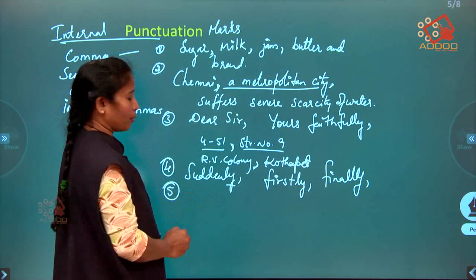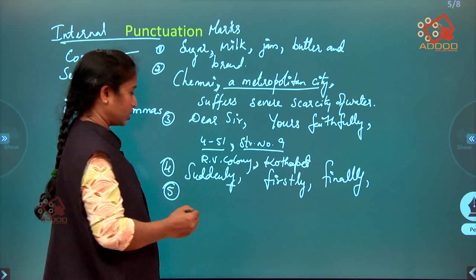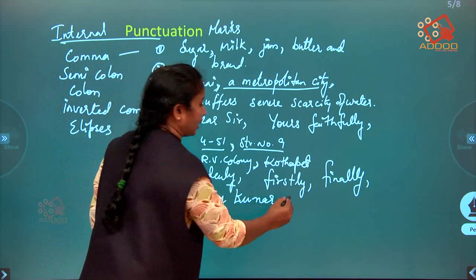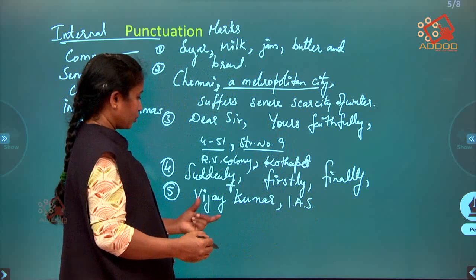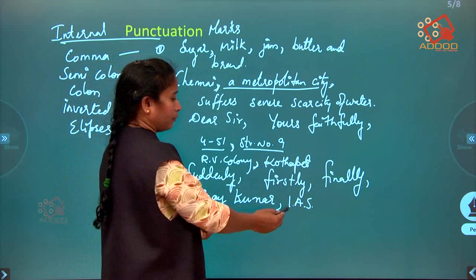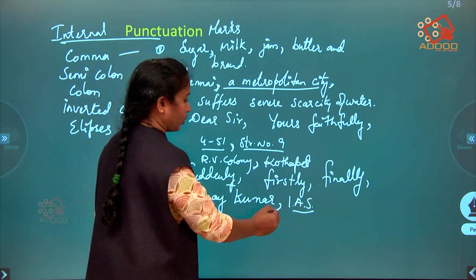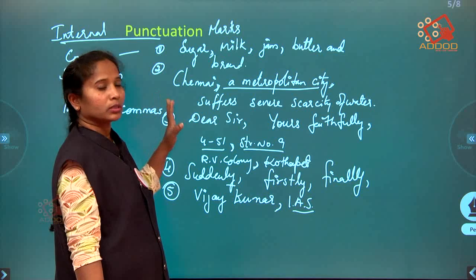Next, where do we use commas? While differentiating a name from their designation. If I say Vijay Kumar, IAS, you are differentiating the name from the designation here, so you have to put a comma. So these are the places where you are supposed to use commas, right?